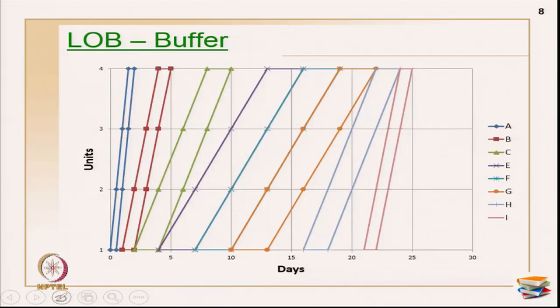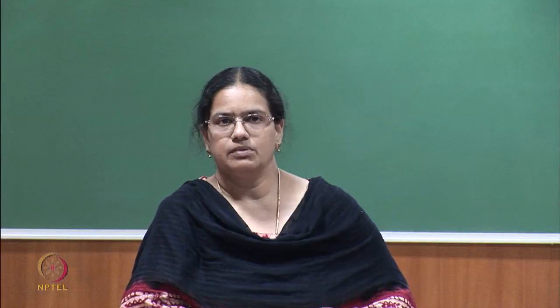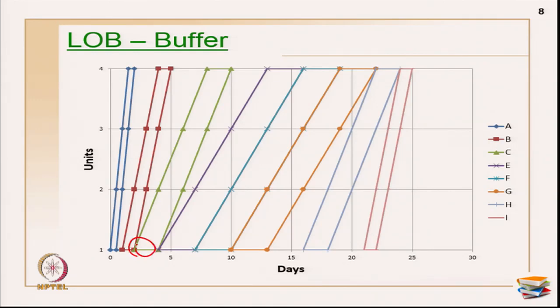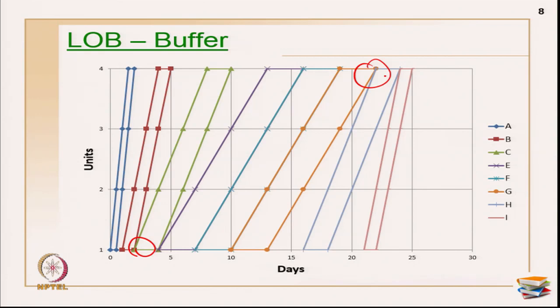The next thing in LOB is the buffer. So, what happens in a buffer and why should we introduce a buffer? A buffer is only for avoiding collision between the activities, or we can say interference between the activities. Suppose you do not introduce a buffer, you can see here the 2 activities are actually colliding with each other. There is something called collisions. Primarily you need time for preparatory works or for setting up all your equipment and so on. So, there should be a gap between these 2 activities so that they are not really colliding with each other. For example, this is the start buffer, and this we call an end buffer. Terminologies you will see later when we are working out the problems.